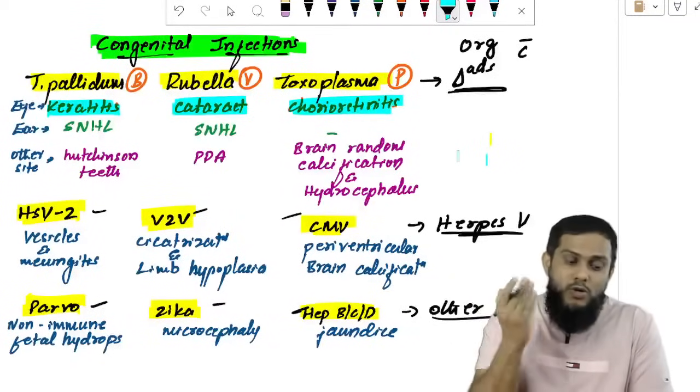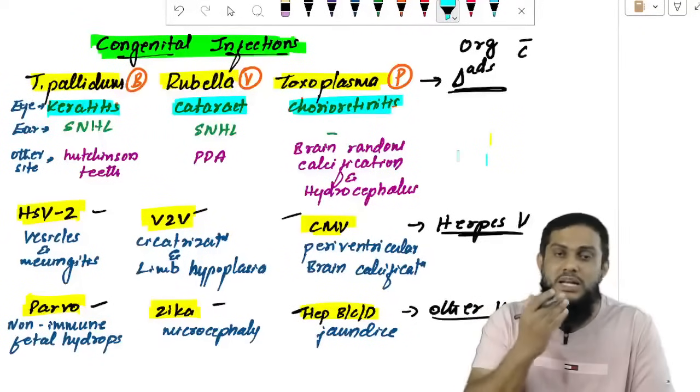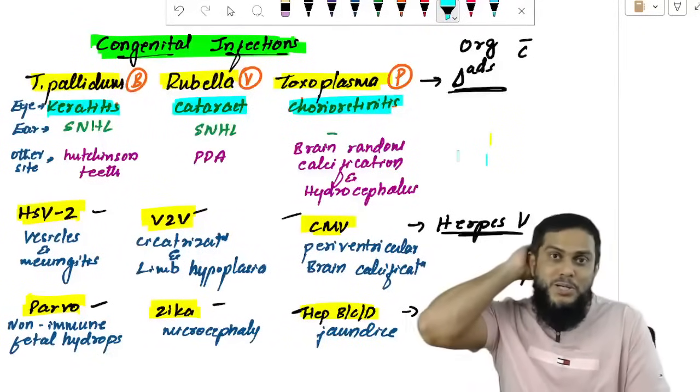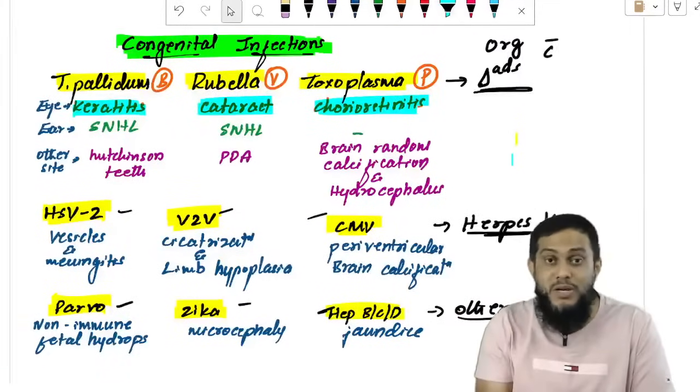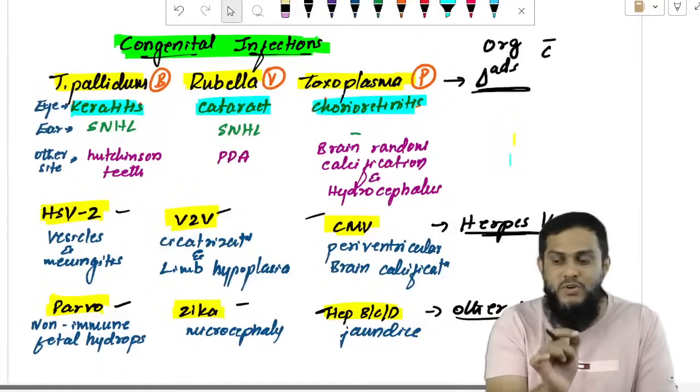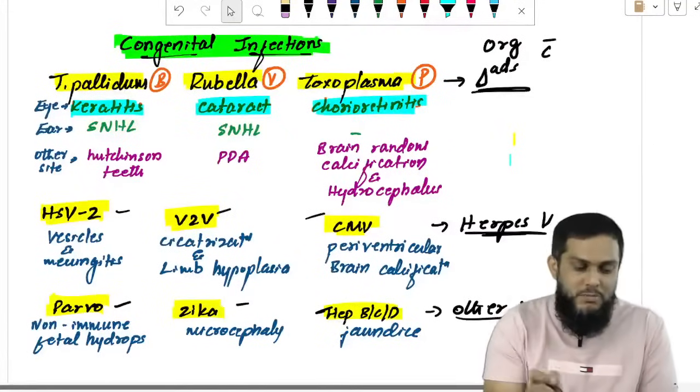Virus you keep in the middle. Rubella virus, in the middle there is the lens. It causes cataract. Back side of the eye, chorion and retina, inner layers of the eye, chorioretinitis. You keep the parasite toxoplasma. Easy to remember eye manifestations. Not only have I given what the eye manifestations are, I have told you how to remember them.